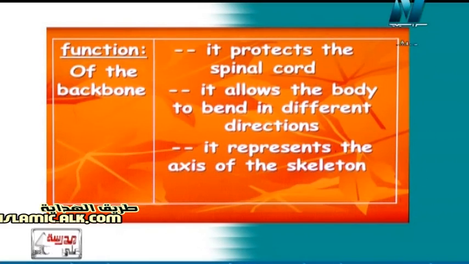Number one, it protects the spinal cord, بيحمي ال spinal cord. Number two, it allows the body to bend in different directions. And number three, it represents the axis of the skeleton. هو بيمثل محور الجسم، يعني هو اللي يخلي الجسم upright أو vertical، واقف عمودي.